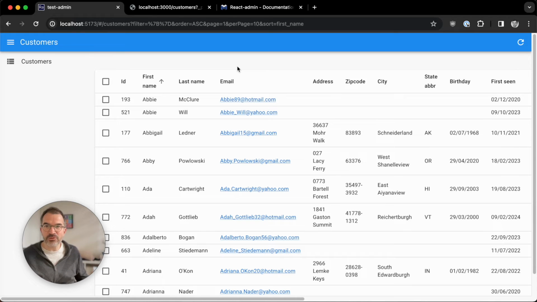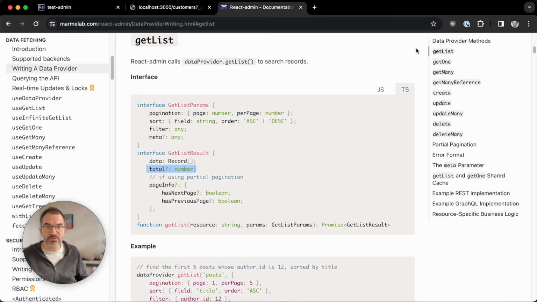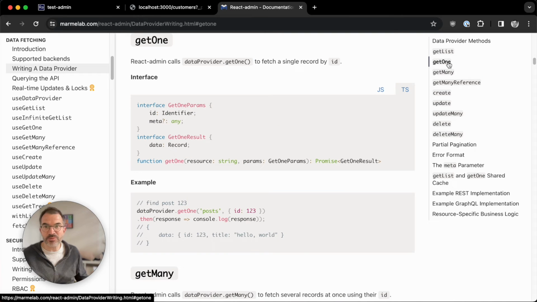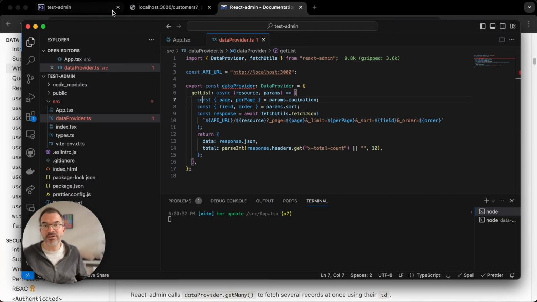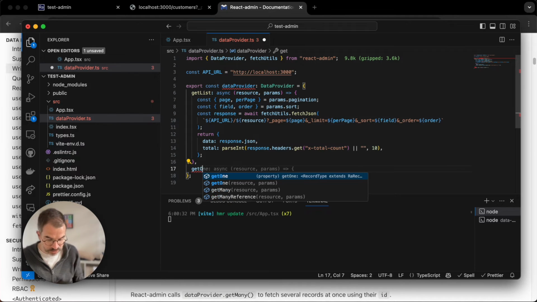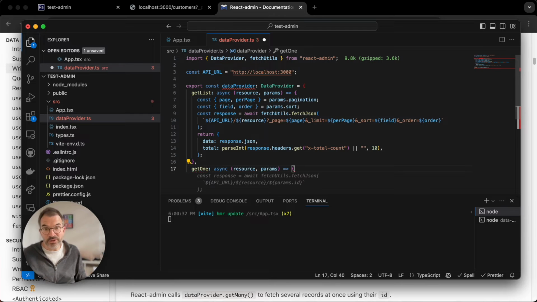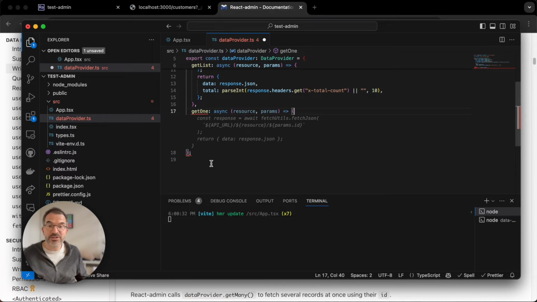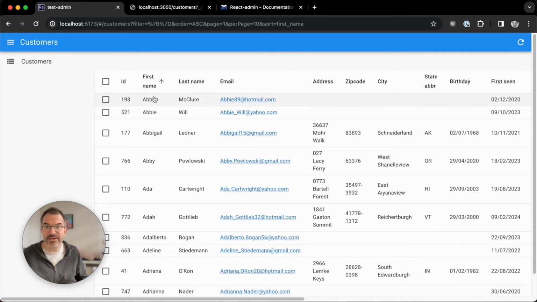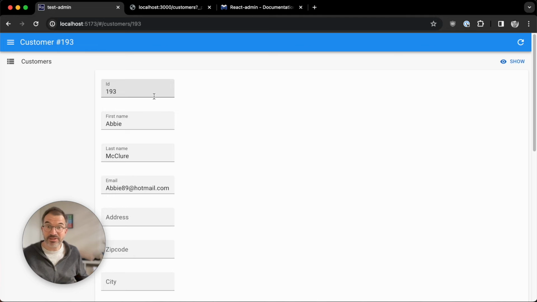Now let's go to the second method that you should implement in a data provider, which is getOne. GetOne will take an ID as a parameter and should return a single record in the data key. So I'm going to implement getOne. GetOne is also an asynchronous method, and GitHub Copilot has the response. It seems right, so let's check that. When I click on a row, that's right.